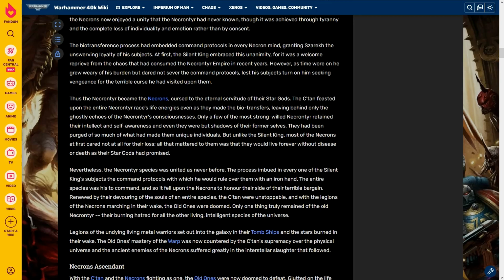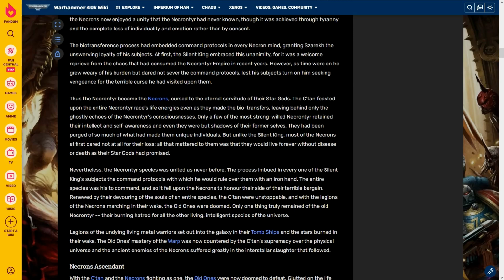The C'tan feasted upon the entire Necrontyr race's life energies, even as they made their biotransfers, leaving behind only the ghostly echoes of the Necrontyr's consciousnesses. Only a few of the most strong-willed Necrontyr retained their intellect and self-awareness, and even they were but shadows of their former selves. They had been purged of so much of what had made them unique individuals.